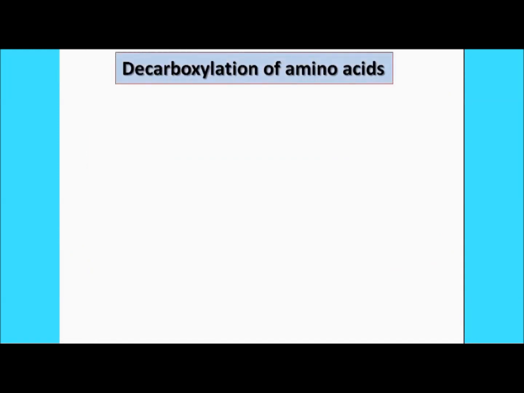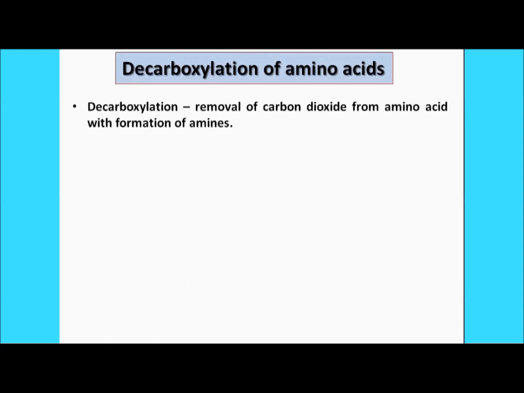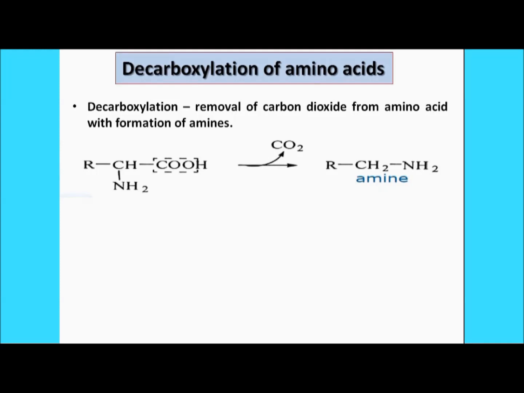So let's start with the decarboxylation. Basically, you see the decarboxylation of amino acids. What do we mean by decarboxylation? Decarboxylation means the removal of a carbon dioxide molecule from the amino acid with the formation of amines. If we take the basic structure of the amino acid, see here, I have removed one carbon dioxide and finally it has formed one amine molecule. So this is the basic strategy of the decarboxylation reaction of the amino acid.